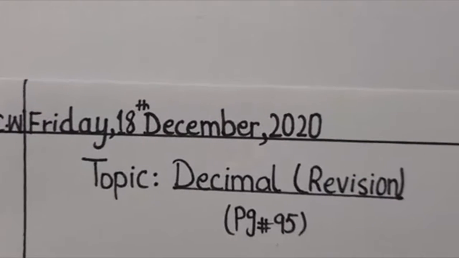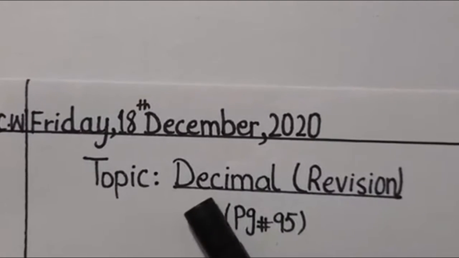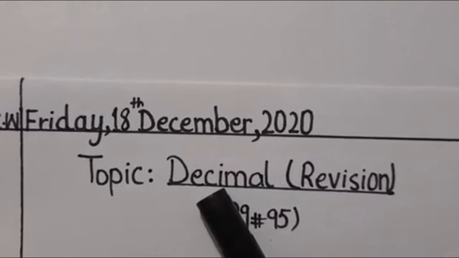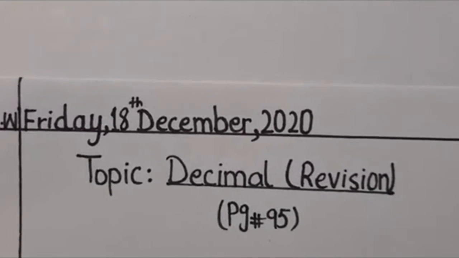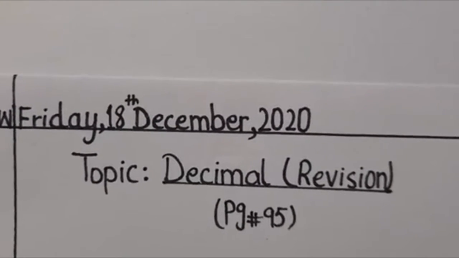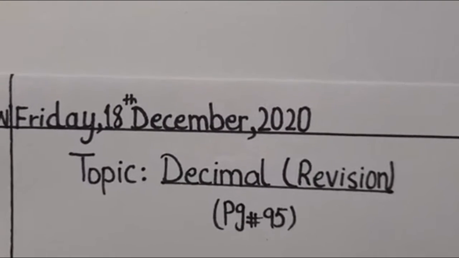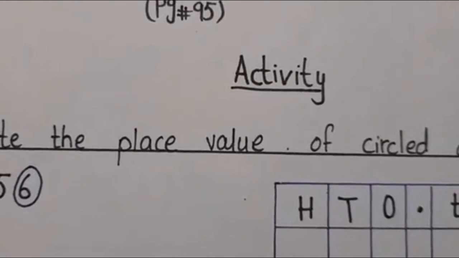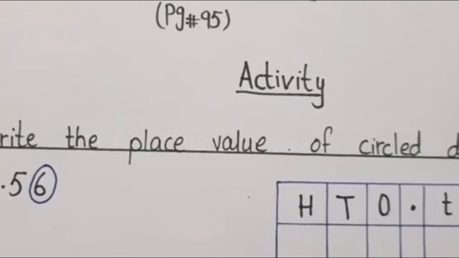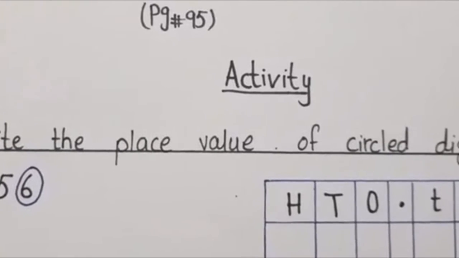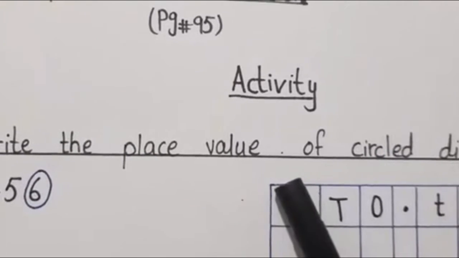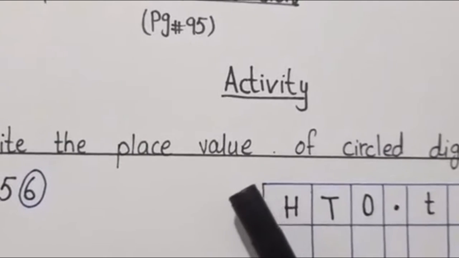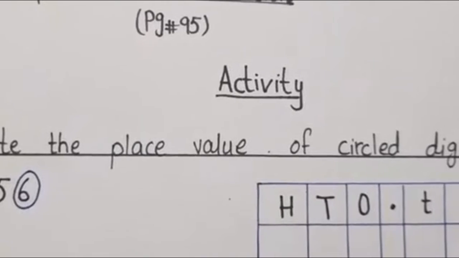Okay? We all should revise our definition of decimal. A decimal is a special fraction that has 10, 100, 1000 and powers of 10 as a denominator. Okay, so let us start an activity. We will always start our work with an activity because now we are doing revision, and I want you all to revise your concept and make your concept clear. If you have any problem, you can ask me. Okay?